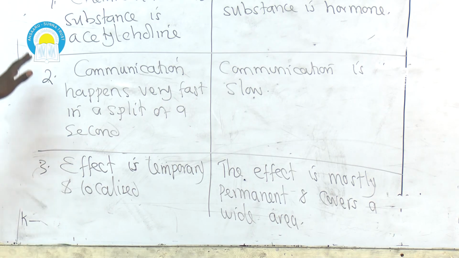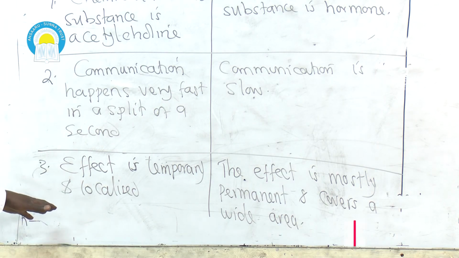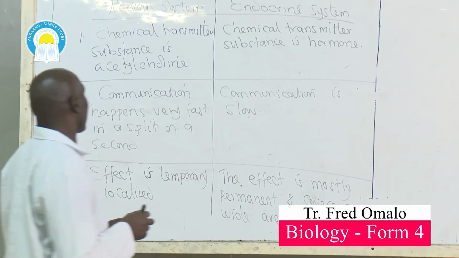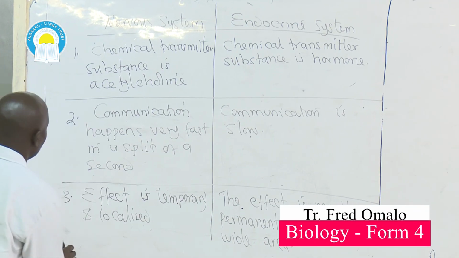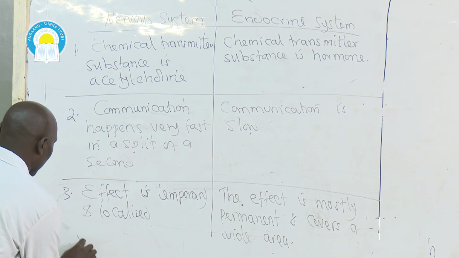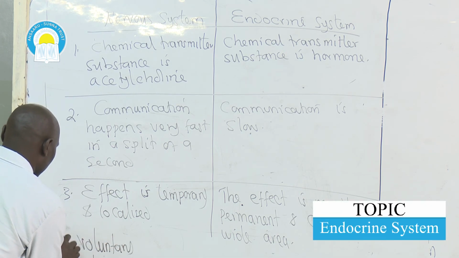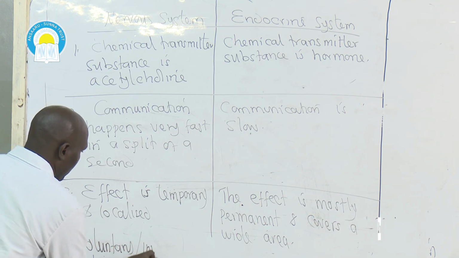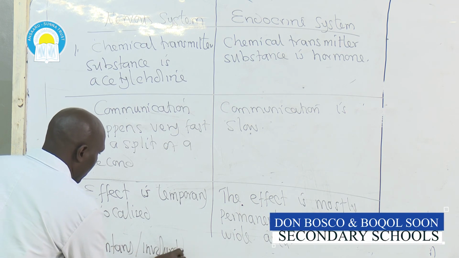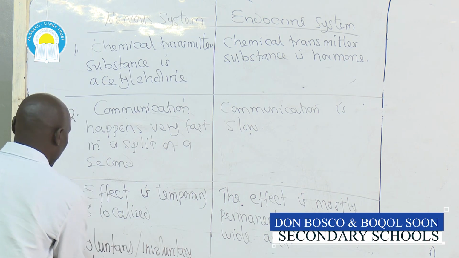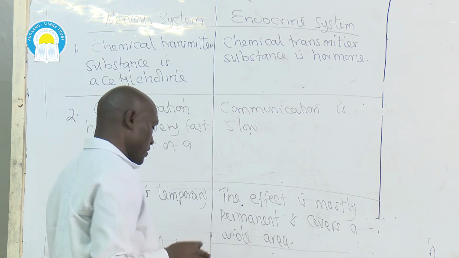Then for the nervous system, the response is either voluntary or involuntary.